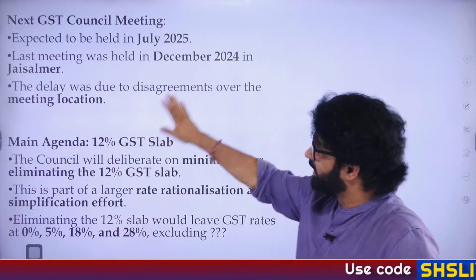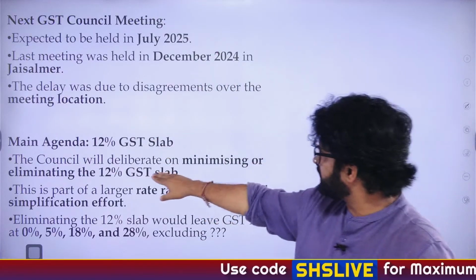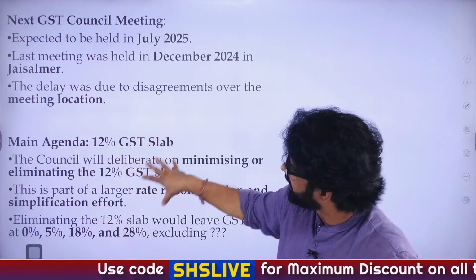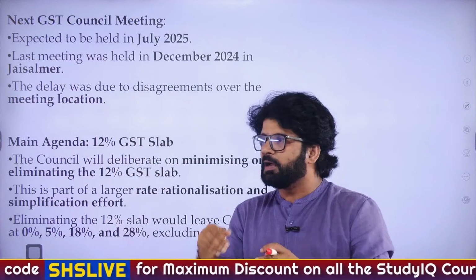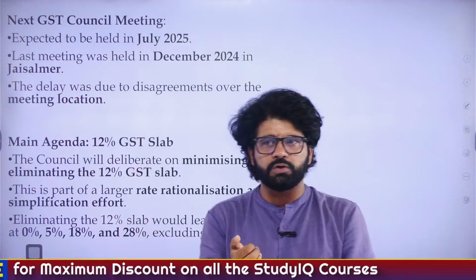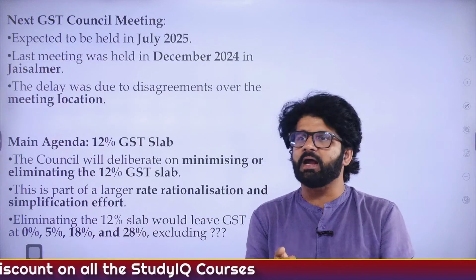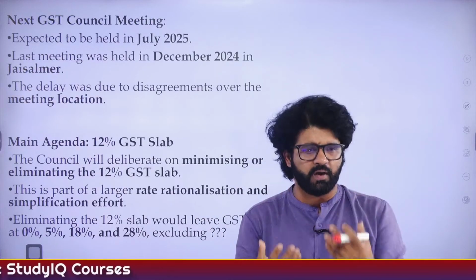Okay, so again, let's focus on the main agenda. The council will deliberate. We have discussed. This is the main agenda: the 12% GST slab. See, when you talk about GST, goods and services tax, it's an indirect tax and it tried to fulfill the aim of one nation, one tax.